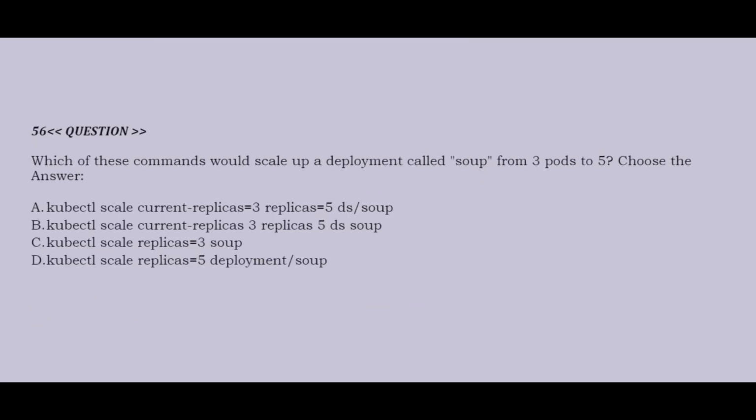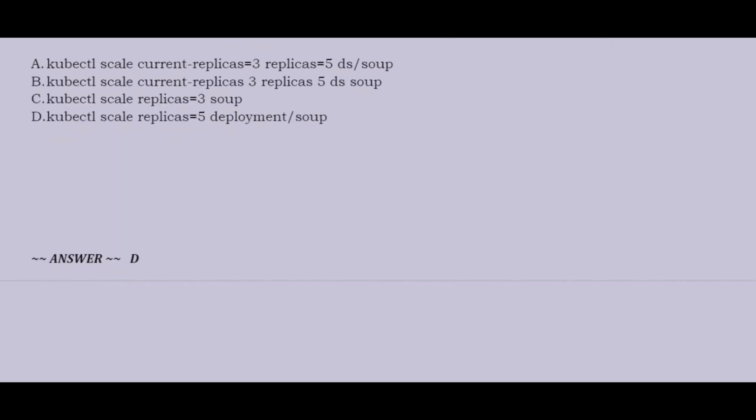Question: which of these commands would scale up a deployment called soup from 3 pods to 5? Choose the correct answer. Option A, kubectl scale --current-replicas=3 --replicas=5 ds/soup. Option B, kubectl scale --current-replicas 3 --replicas 5 ds soup. Option C, kubectl scale --replicas=soup. Option D, kubectl scale --replicas=5 deployment/soup. Correct answer is option D.